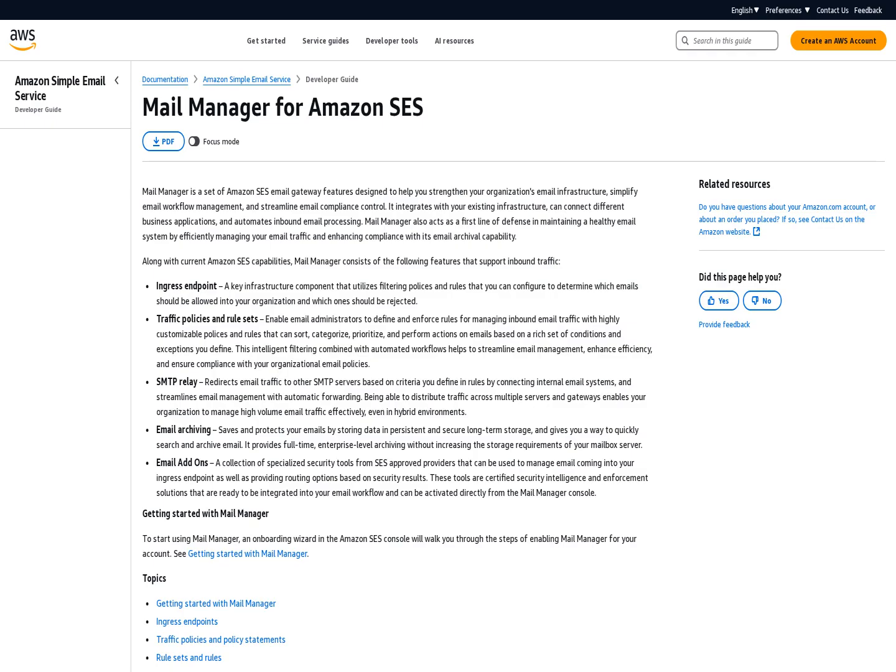Amazon SES Mail Manager now supports publish to Amazon SNS topic rule action.